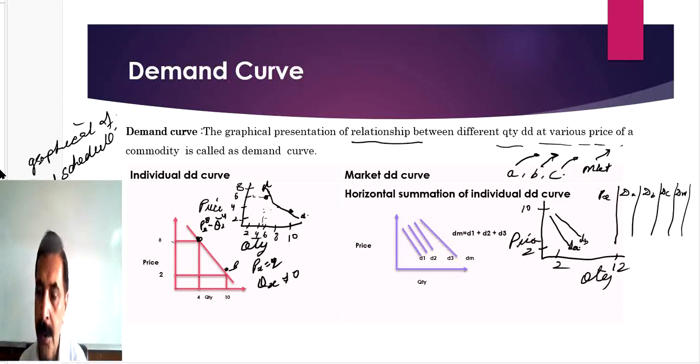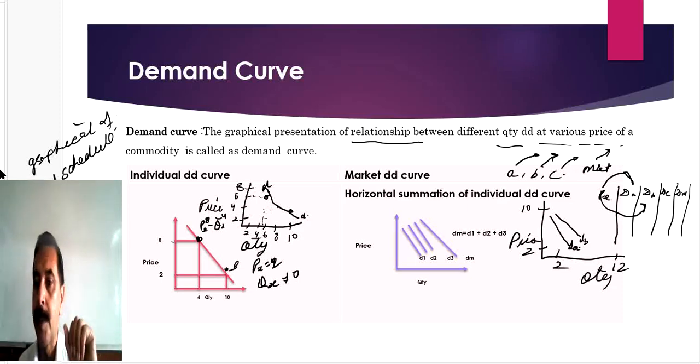So in order to plot the demand curve of A, you have to consider only these 2 columns, because you are plotting the demand pattern of buyer A. You need not consider B and C. Similarly, when you plot the demand curve of buyer B, you need not consider the demand of buyer A and C. You compare the demand of buyer B with the relative price. In the same pattern, you will draw the demand curve for buyer C.